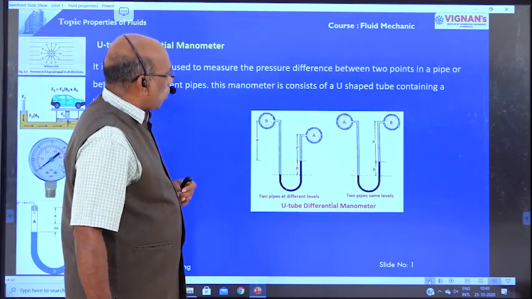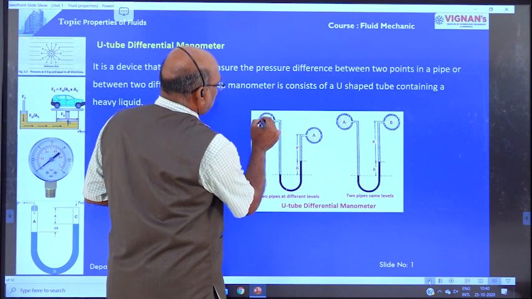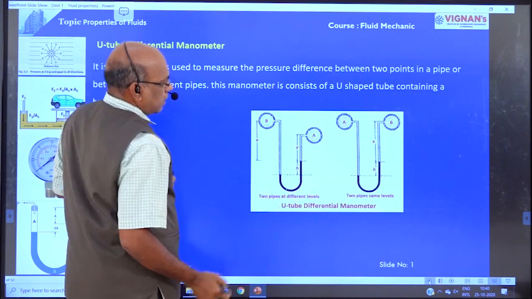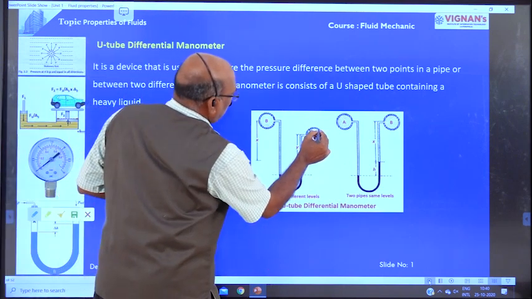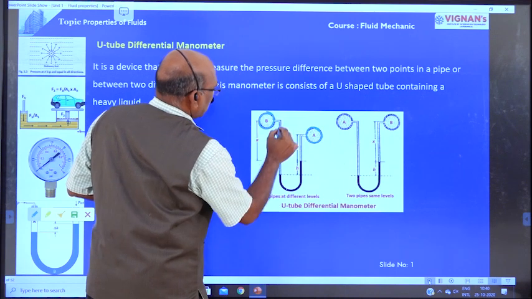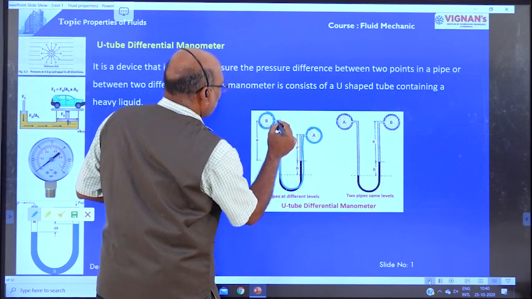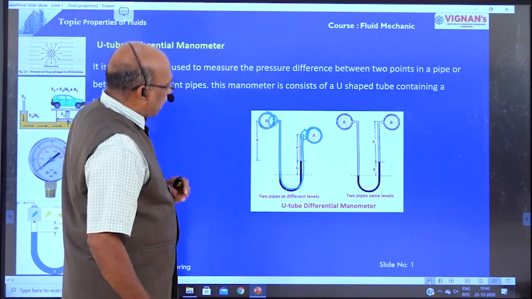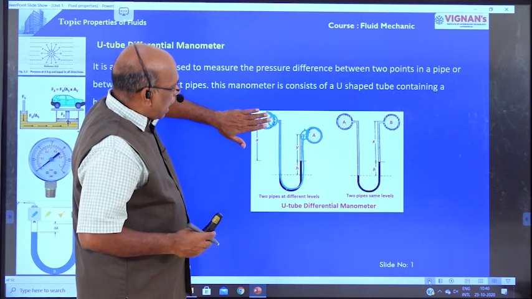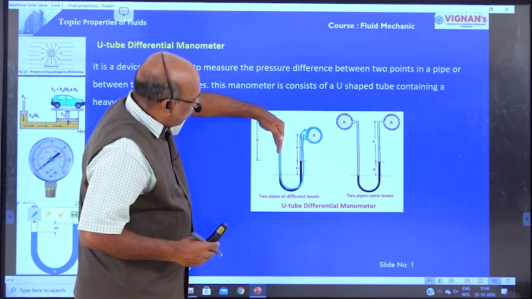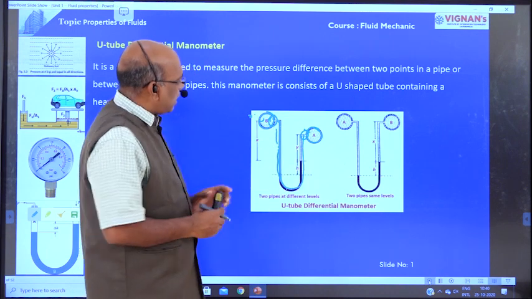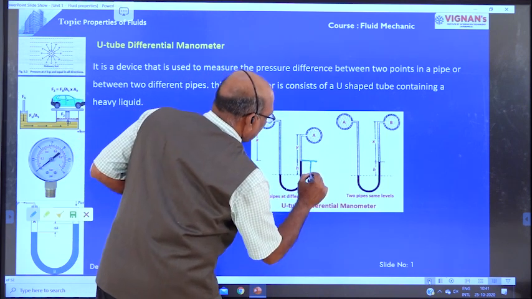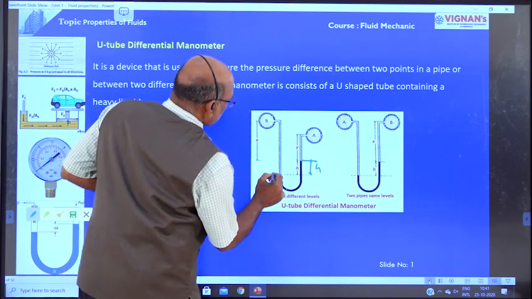First, the U-tube differential manometer. Here the pipelines are different. This is one level pipeline, this is another level pipe, and this is the datum line. Here also we have one U-tube. One end of the U-tube is connected here and the other end is connected here. Because of the high pressure in pipe B, the manometer liquid, the heavy liquid, moves towards this side. H is the depth of the heavy liquid.